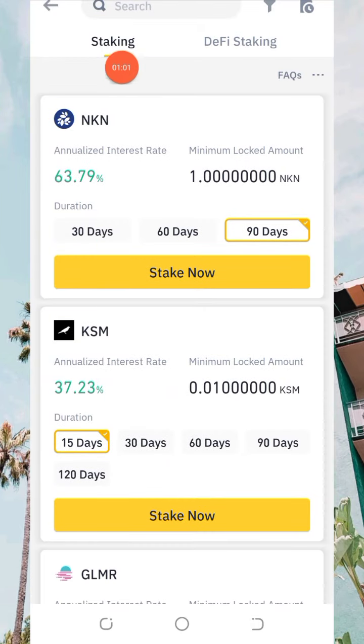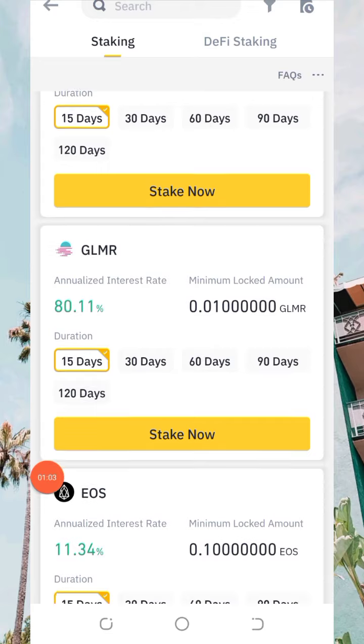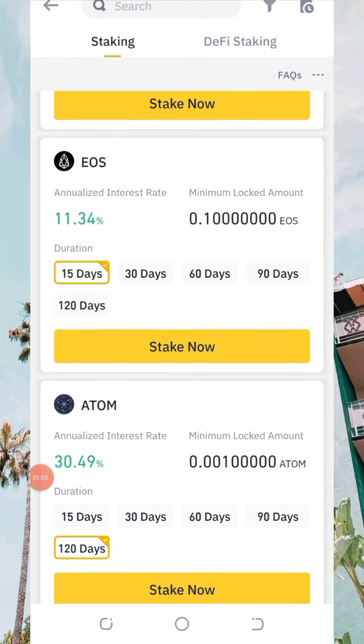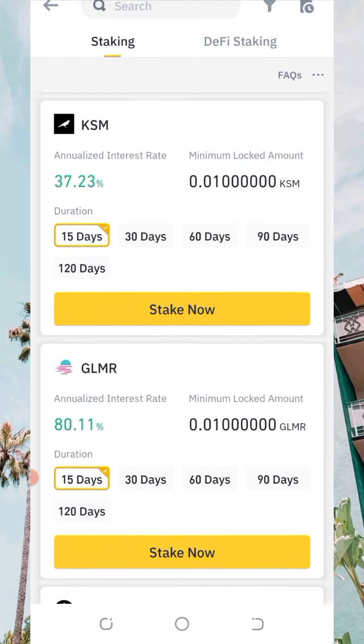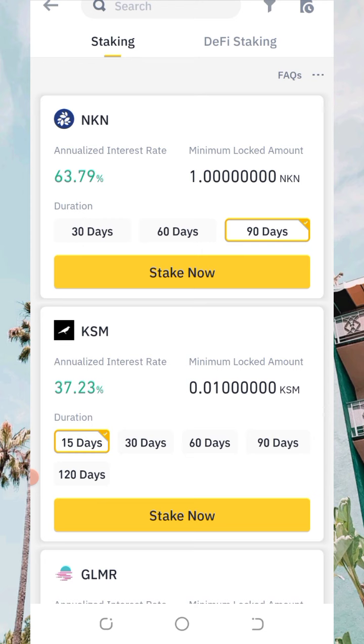As you can see, we are under staking. When you scroll down, you see different coins that you can choose as the coin you want to invest in. Don't forget that staking allows you to earn by locking your crypto on a blockchain smart contract for a certain period of time. That is what staking stands for.